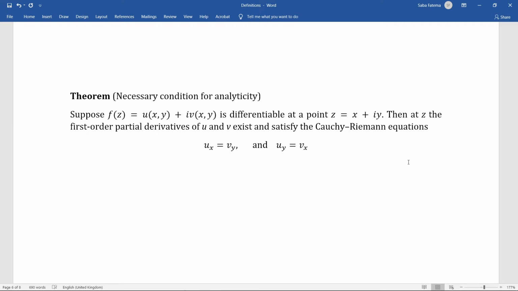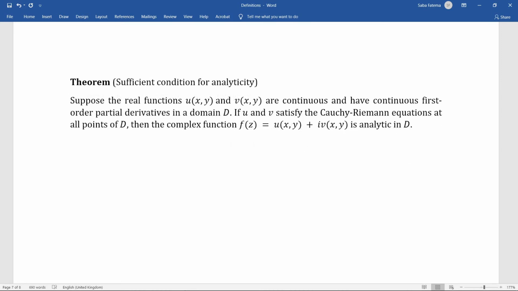The necessary condition for analyticity of a function. Suppose f is a complex function and is differentiable at a point z. Then at z, the first order partial derivatives of u and v exist and satisfy the Cauchy-Riemann equations. So in summary, if f of z is differentiable at a point x, y, then at z, the first order partial derivatives of u and v exist and the Cauchy-Riemann equations will be satisfied.